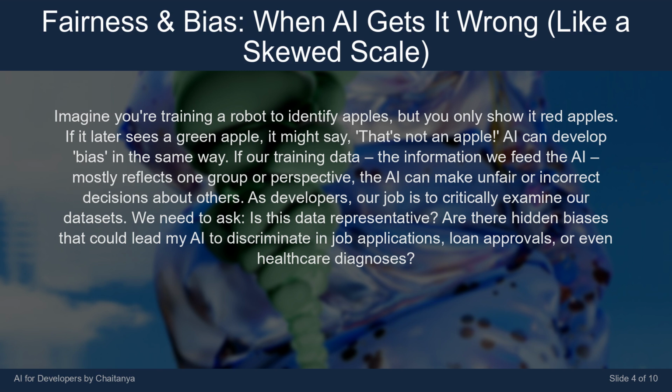As developers, our job is to critically examine our datasets. We need to ask, is this data representative? Are there hidden biases that could lead my AI to discriminate in job applications, loan approvals, or even healthcare diagnoses?